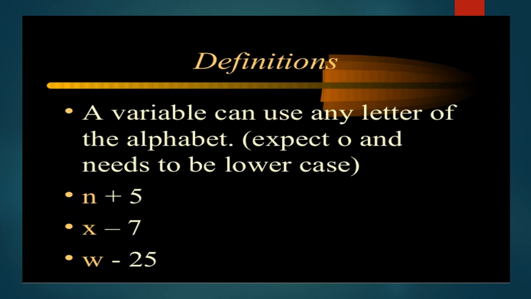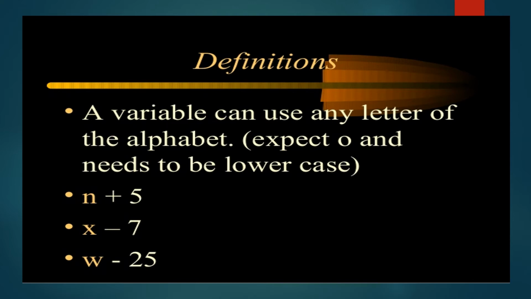Now why variable? Because there are different values. The value varies. I will give you one example of area of square. The area of square is side into side. If you have a square of side 4 centimeter, you will say 4 into 4, that is 16 centimeters square. But if the side is 20, then it is 20 into 20, 400 centimeters square. So it varies. So to generalize the formula, we use the variable, that is s into s.